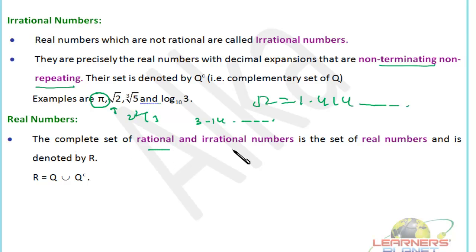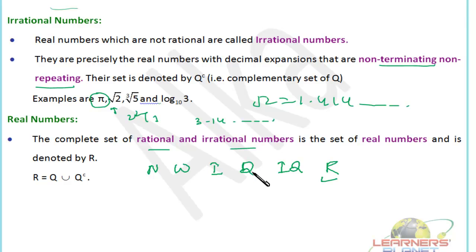Now next is real numbers. The complete set of rational and irrational numbers is the set of real numbers, right? So friends, all the numbers, whether they are natural, prime, composite, rational, irrational, integer, all the numbers are part of real numbers. So this is the biggest set of the numbers, right? Now, we learned natural numbers, we discussed whole numbers, integers, then rational numbers, then irrational numbers, and then we discussed real numbers. Real numbers are the biggest set that includes all these numbers, right?